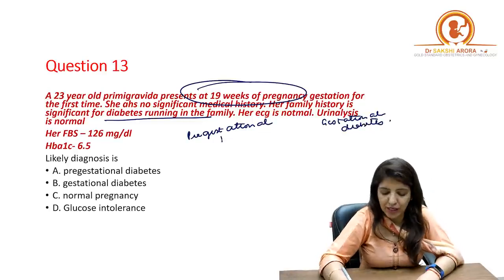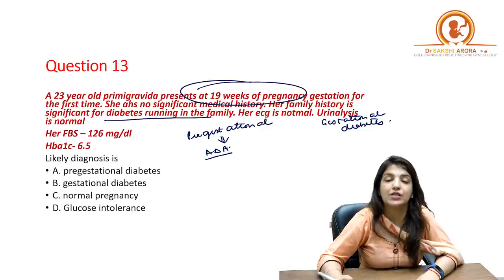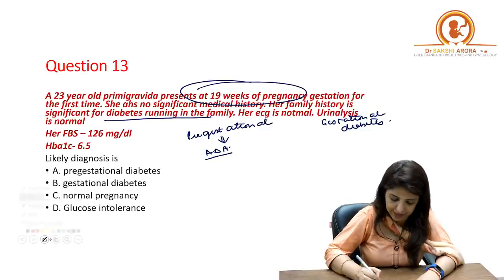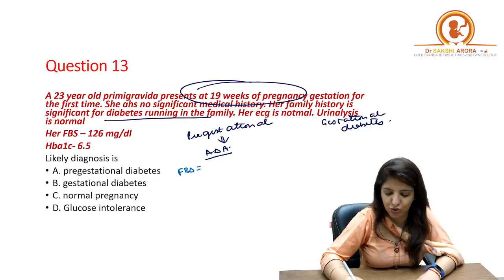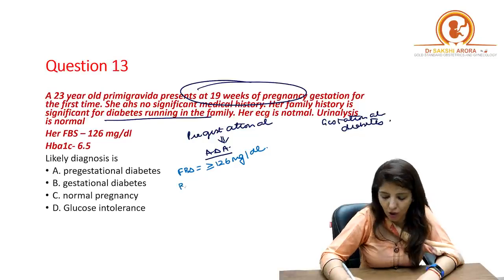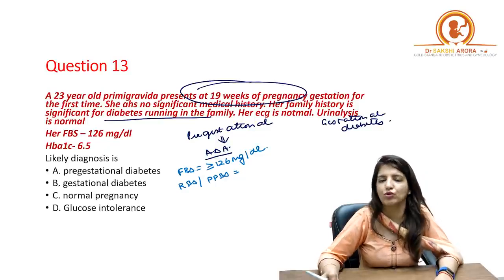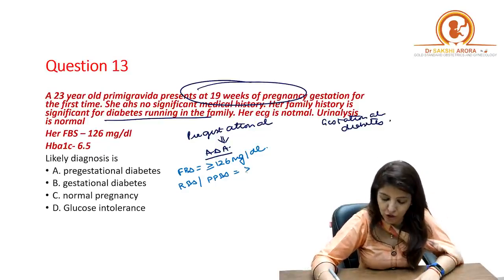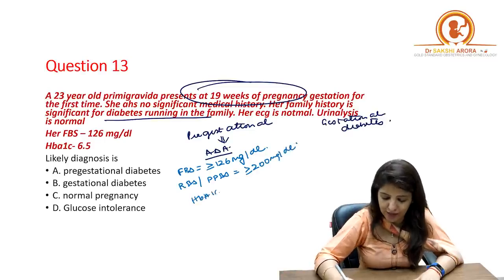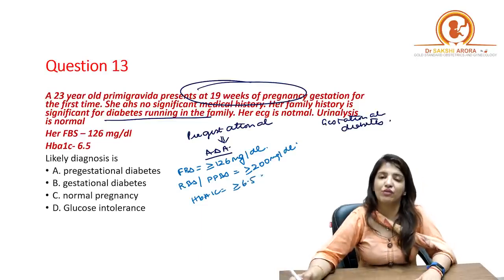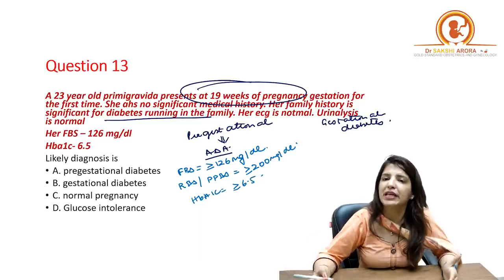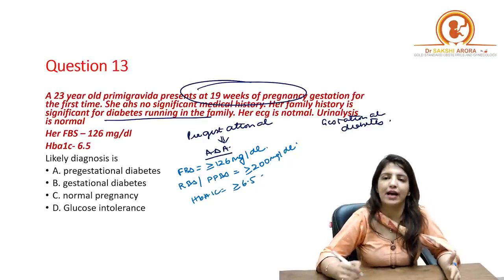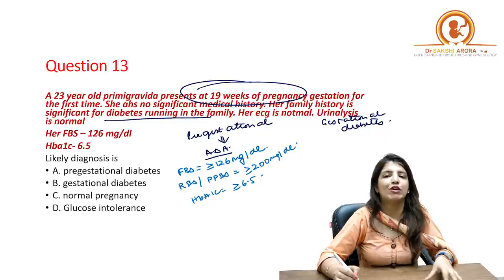Now, for diagnosing pre-gestational diabetes, the American Diabetes Association has given a criteria: if fasting blood sugar is more than or equal to 126 milligrams per dL, or random blood sugar or 2-hour PP level is more than or equal to 200 milligrams per dL, or if HbA1c is more than or equal to 6.5, then we say it is a case of pre-gestational or overt diabetes, which means that a diabetic female has conceived.